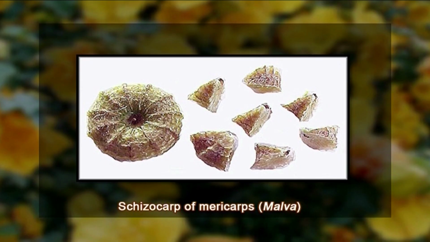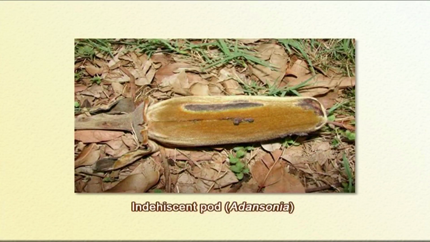Those species in Malvaceae where we have schizocarp of mericarps, they are self-dispersed, or they can have adaptation for external dispersal on birds or mammals. The large indehiscent pods, the common example I already mentioned, is Adansonia. These pods contain edible, somewhat sour, dry and fleshy seeds. That's why they are dispersed by large mammals.